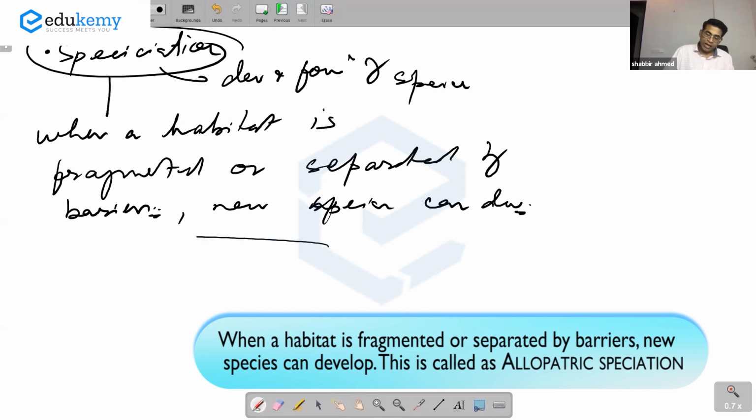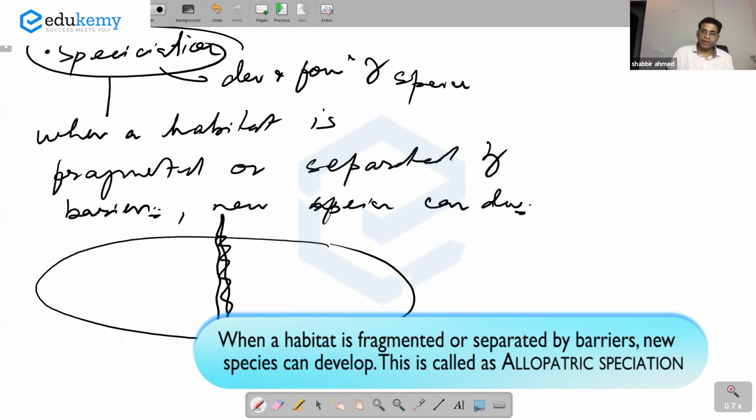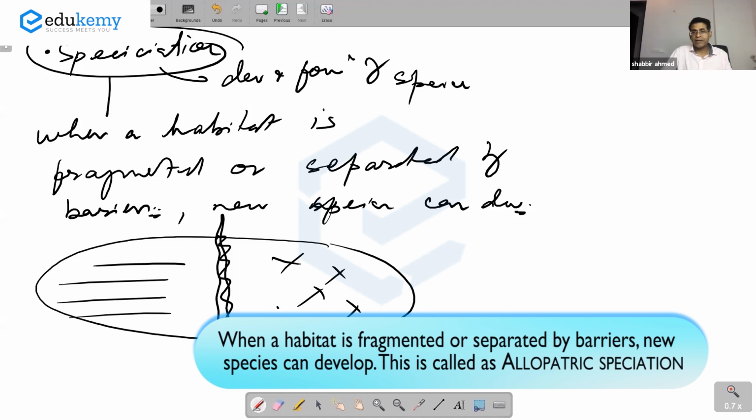So this is a large habitat and some barrier develops, maybe a mountain or a river, and the life forms on this side can no longer interact with life forms on that side. So this becomes a separate species, and this also becomes a separate species.